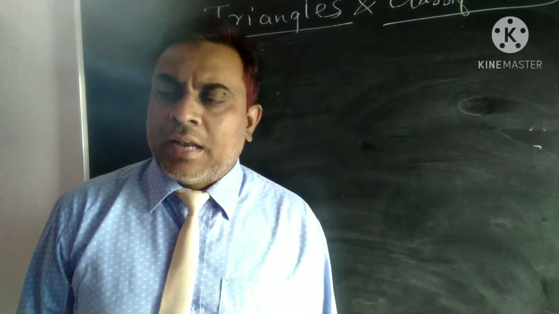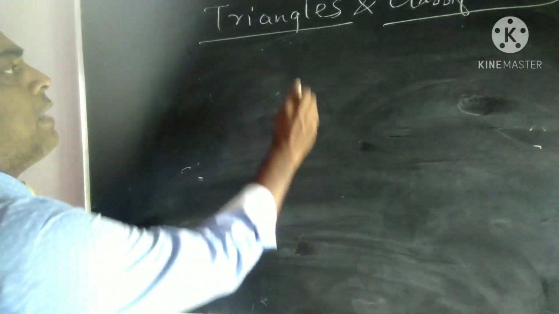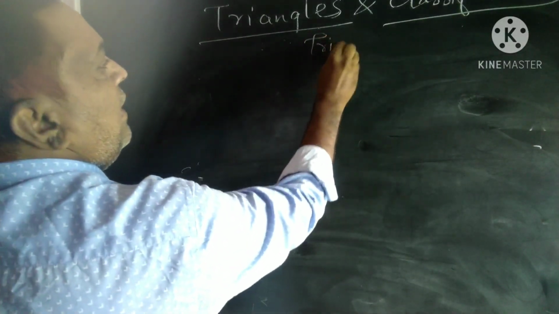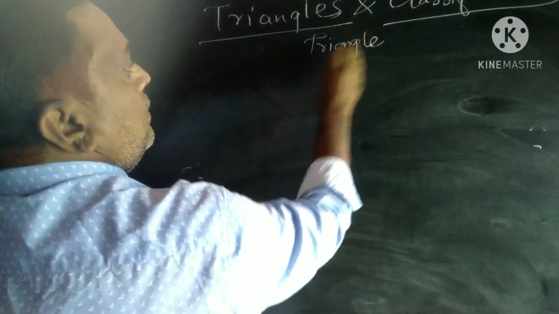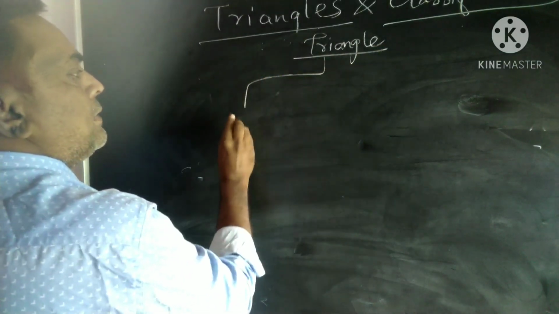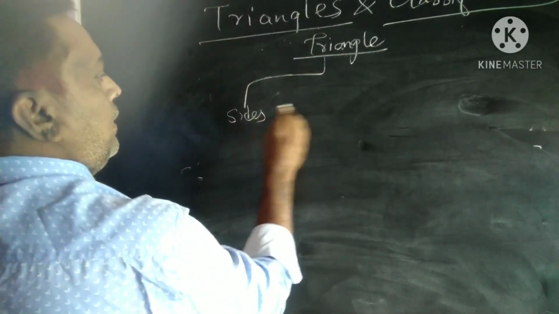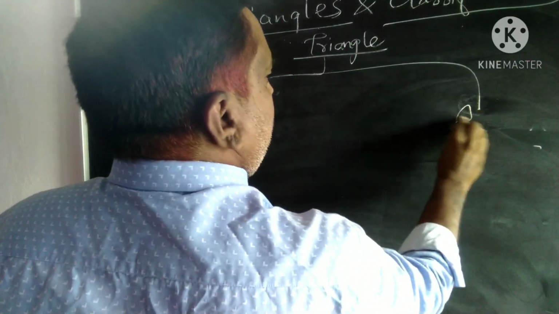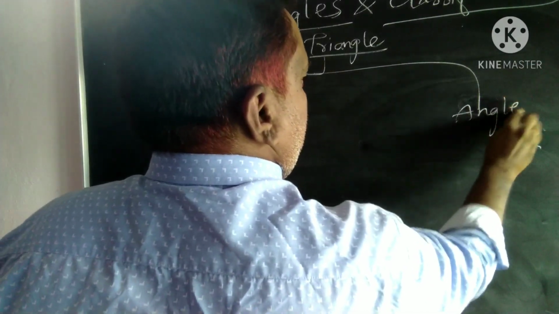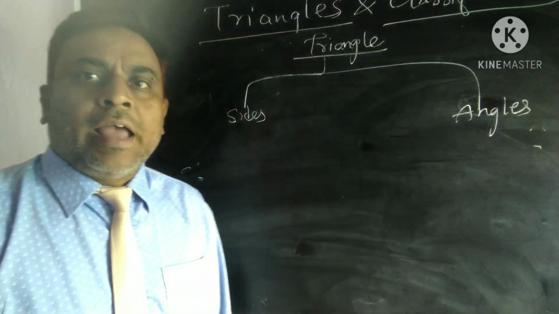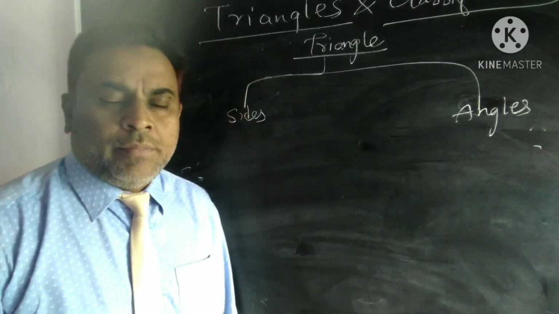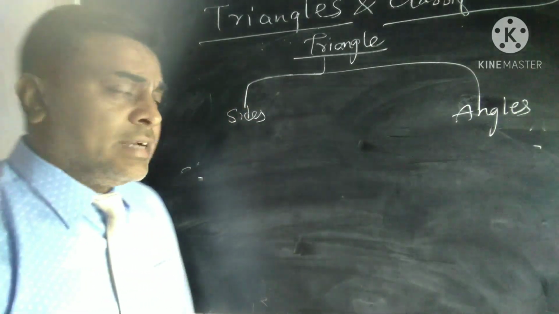So triangles are classified based upon the sides and angles.